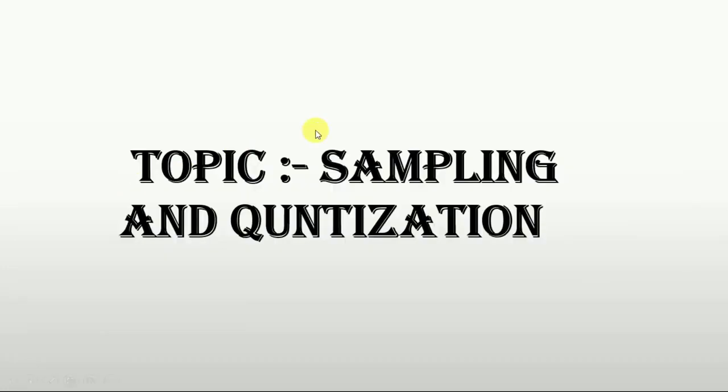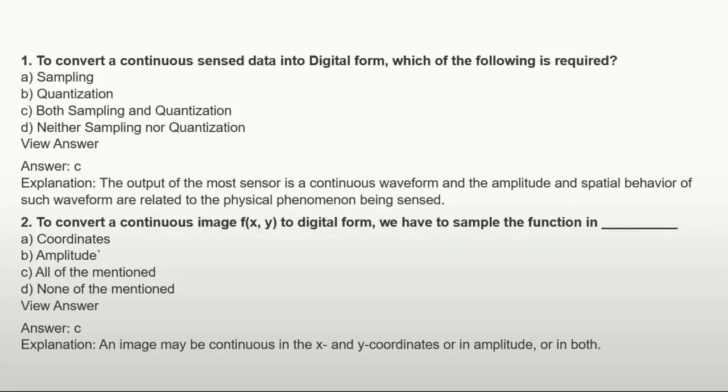Now our new topic is sampling and quantization. We are starting to look at the questions that relate to sampling and quantization in digital image processing. To convert continuous sensed data into digital form, which of the following is required? Option A, sampling; option B, quantization; option C, both sampling and quantization; and option D, neither sampling nor quantization. So the answer is option C, both sampling and quantization.